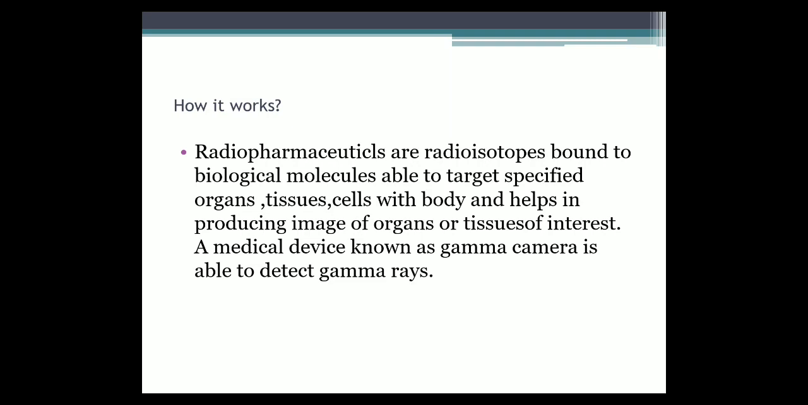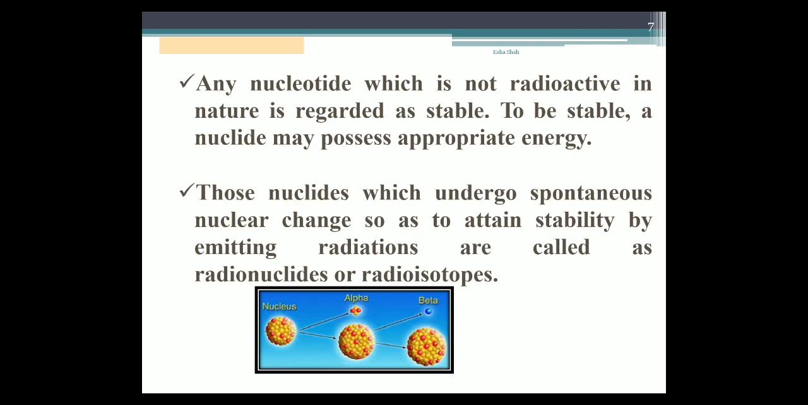Next, any nuclide which is not radioactive in nature is regarded as stable. To be stable, a nuclide may possess an appropriate kind of energy. This is a very important property. Those nuclides which undergo spontaneous or frequent nuclear changes so as to attain stability by emitting radiations from the original molecule are called radionuclides or radioisotopes.